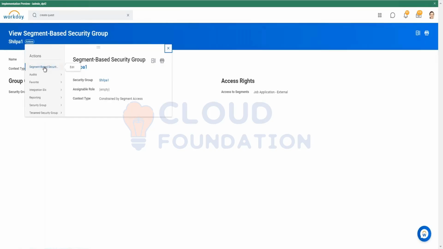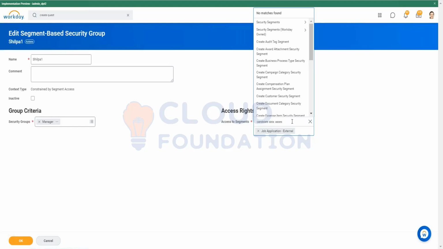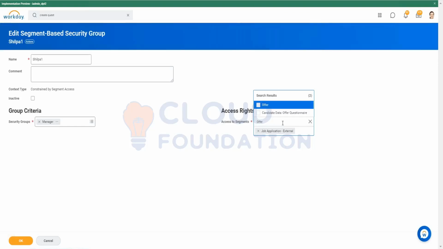I just want to show you first where we'll see the Workday defined. See over here, candidate data offer questionnaire.